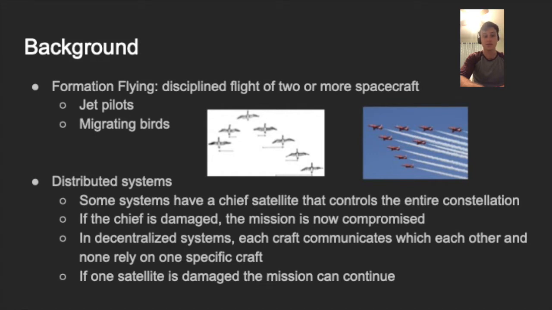Another type of system is called the distributive system or a decentralized system. In this case, each craft communicates with each other. Therefore, none rely on one individual spacecraft. This type of system is much more complicated, but it allows for a mission to continue if a craft is damaged, because even if that craft falls out of usage, the whole system will still be able to function relatively well.